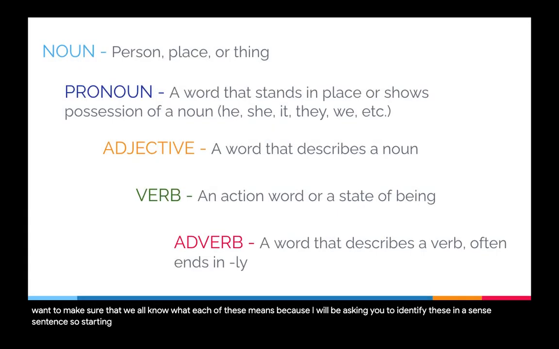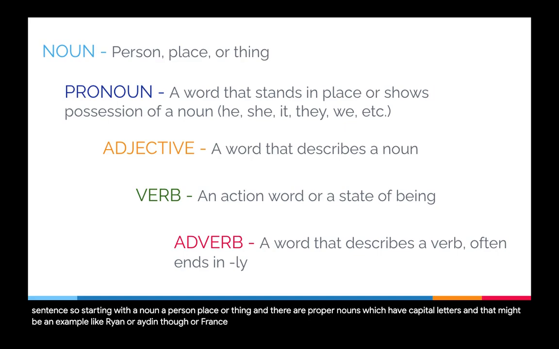So starting with a noun, a person, place, or thing. And there are proper nouns, which have capital letters, and that might be an example like Ryan or Aiden or France.